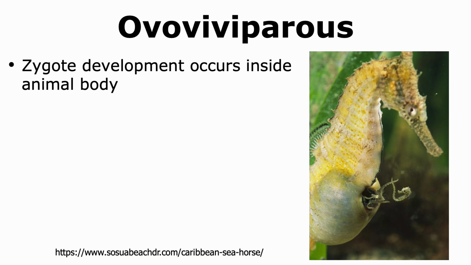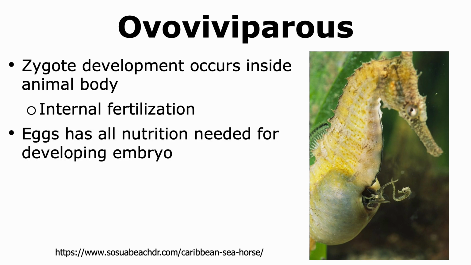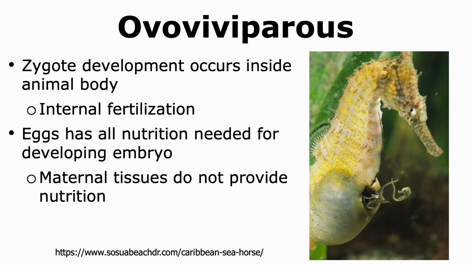Ovoviviparous organisms are those where the development of the zygote occurs inside the animal body, and hence all ovoviviparous animals also show internal fertilization. However, unlike viviparous animals, the eggs have all the nutrition that is needed for the developing embryo, and hence the maternal tissues do not have to provide any nutrition. Since maternal tissues do not provide nutrition, in some animals like seahorse, the males can also have pouches where the eggs can undergo development before they hatch.